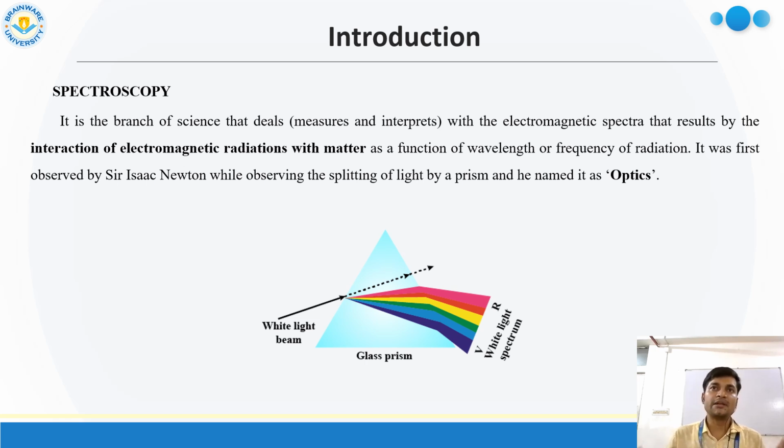Now when electromagnetic radiation interacts with matter, some of it is absorbed by the matter and the rest is transmitted, and that transmitted part is recorded by the detector.